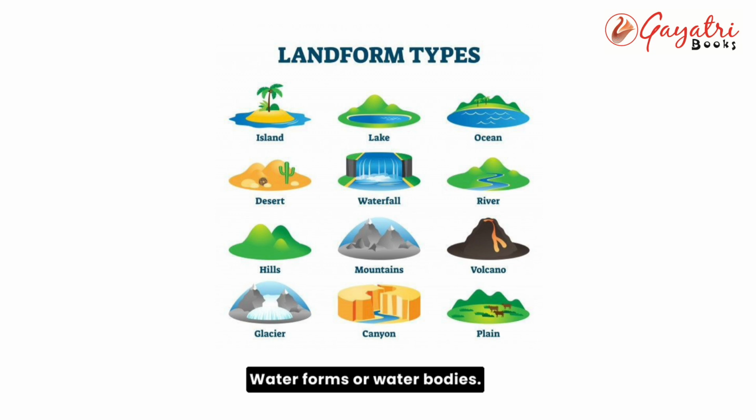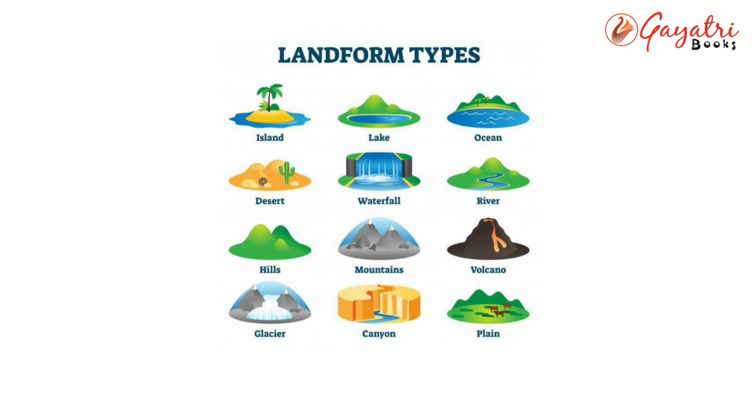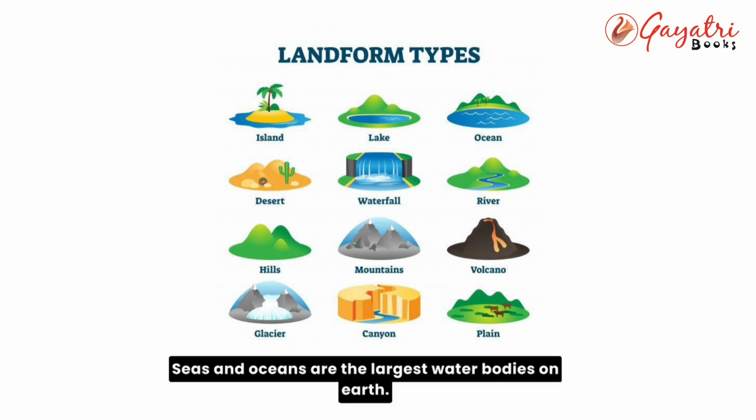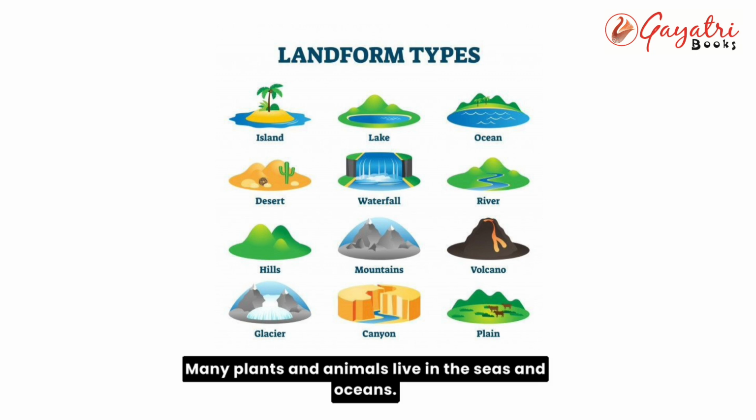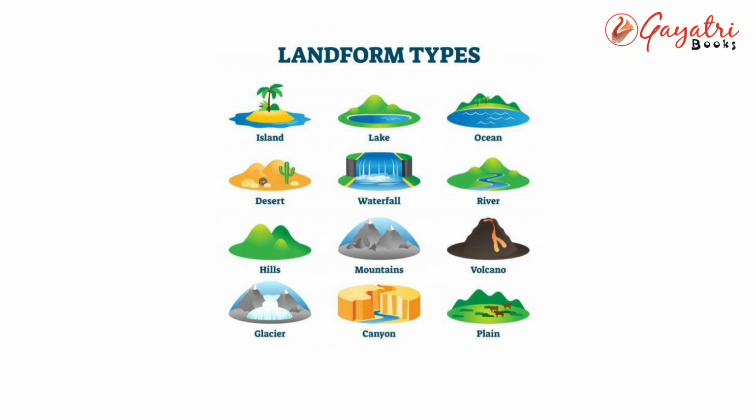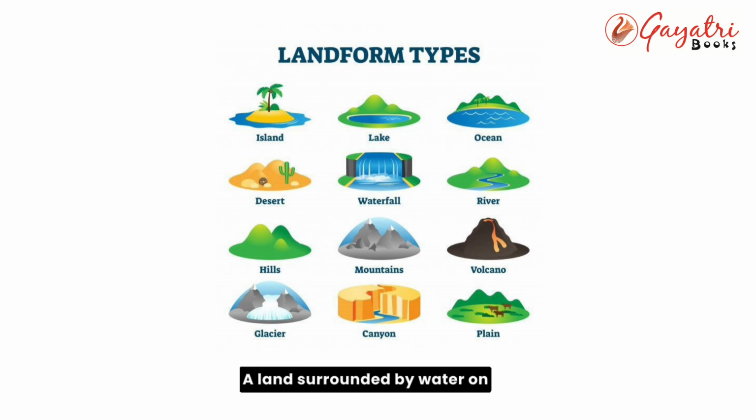Waterforms or water bodies. Seas and oceans. Seas and oceans are the largest water bodies on Earth. They have salty water. Many plants and animals live in the seas and oceans. Island. A land surrounded by water on all sides is called an island.